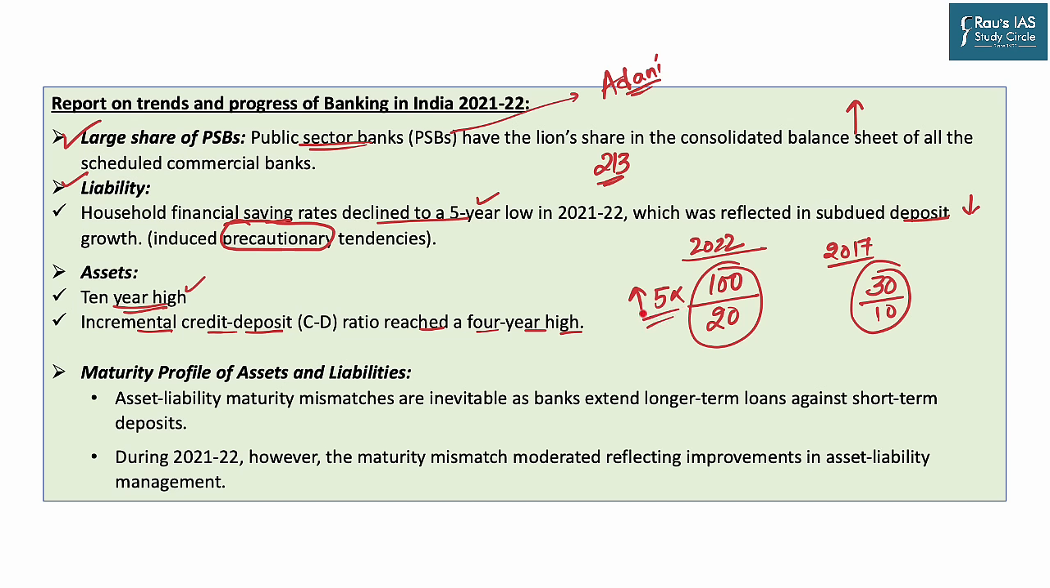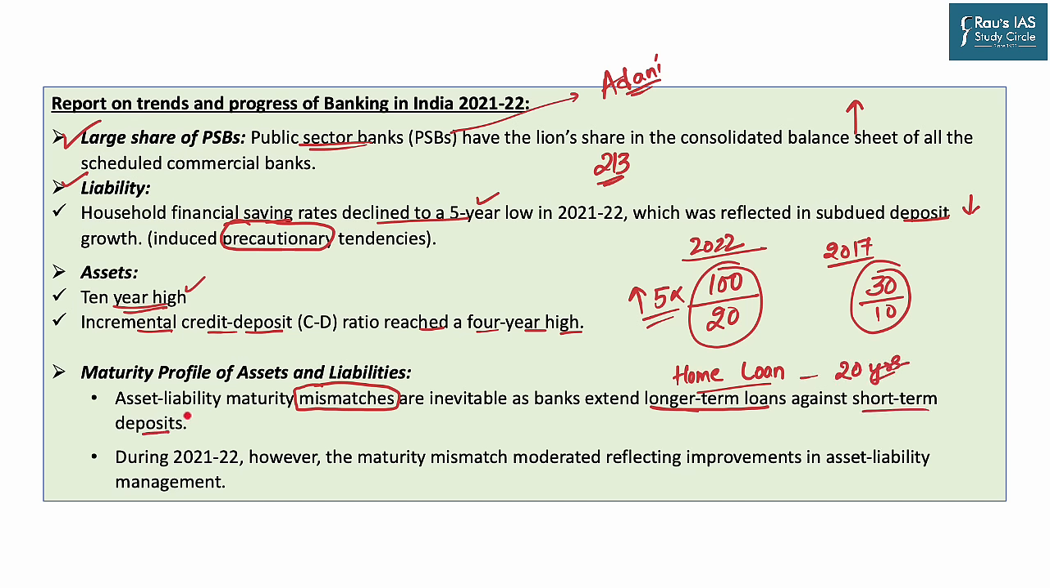Now why is it not a great sign? Because there is a mismatch. We know that credit should be more than deposit, which is a good thing. But the credit that these banks are extending is long-term loans. Please understand this. How long do you believe a home loan is going to last? A home loan is not for 1 year or 2 years. It is for 20 years. And there are short-term deposits.